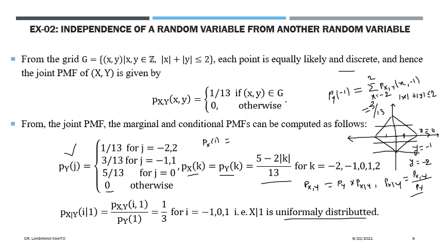But if you look at x from the marginal perspective, we see that x is not uniformly distributed. It has a complicated distribution. You can see that for minus 1 and 1, x has 3 by 13, and for 0, x has 5 by 13. So this definitely is not uniform. The marginal distribution of x is not uniform, but the conditional distribution of x is uniform. Hence we can say that both probability mass functions will definitely not be equal to each other.